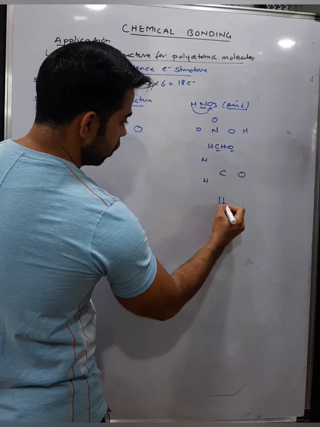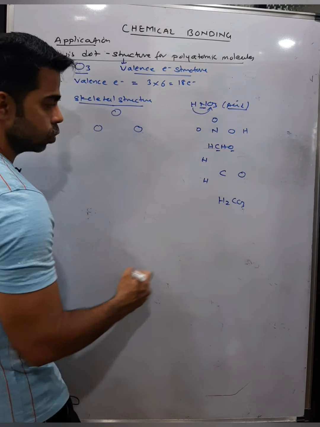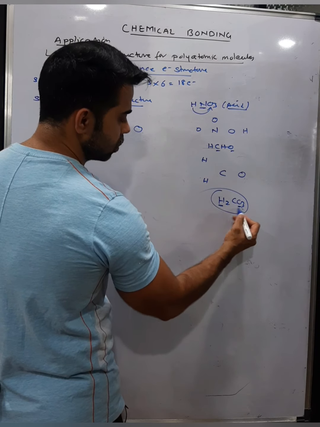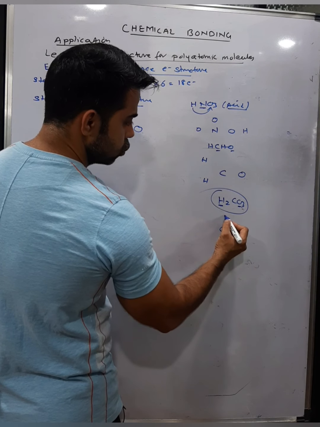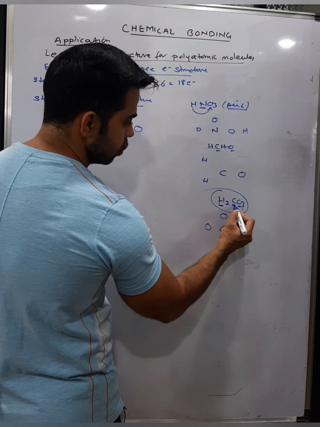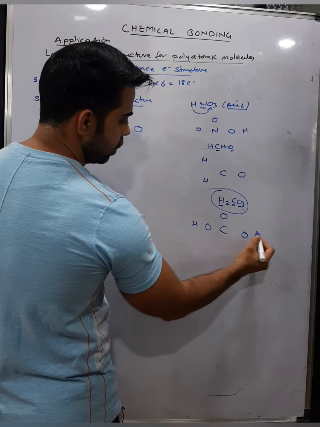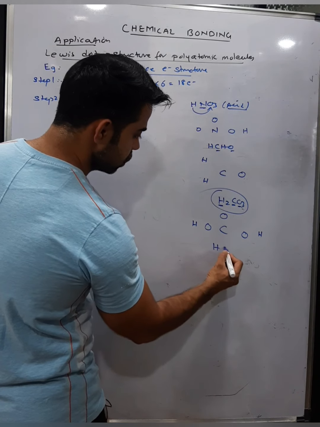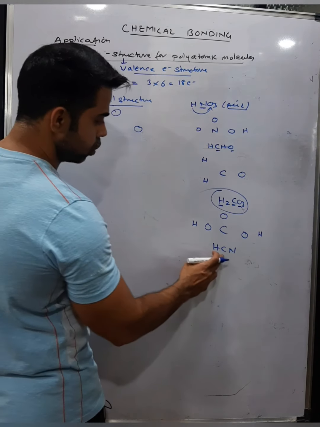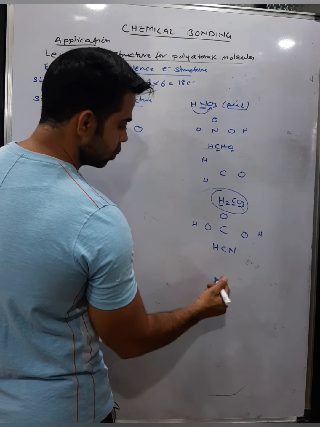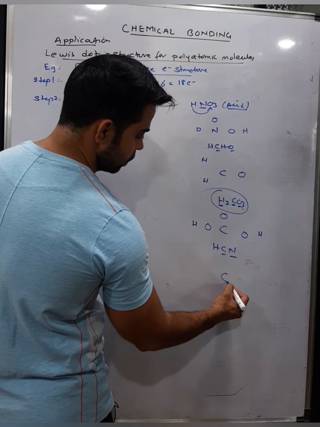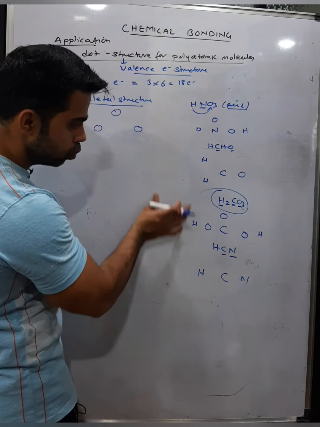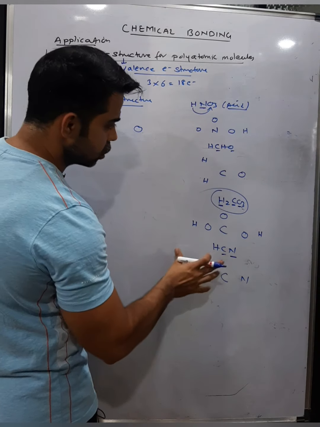Okay. Now again, if I write down H2CO3, carbonic acid, leave hydrogen. Now this is an acid. Yes, carbonic acid is an acid. So obviously hydrogen should be attached to oxygen. So you have C attached to 3 oxygen, C being the less electronegative element between C and O, and 2 hydrogen with the oxygen. So you have to see which element you are making basically. Now as I said, hydrogen cyanide. In hydrogen cyanide, everyone is aware that hydrogen is not attached to nitrogen. It is attached to carbon. So the skeletal structure will be: between carbon and nitrogen, the less electronegative is carbon. You put nitrogen here, you put a hydrogen here in cyanide. So this is how you need to write down the skeletal structure of different molecules.